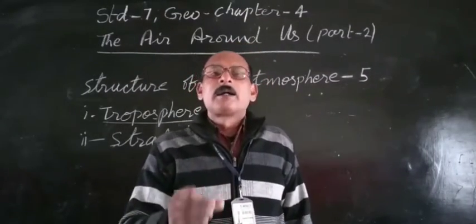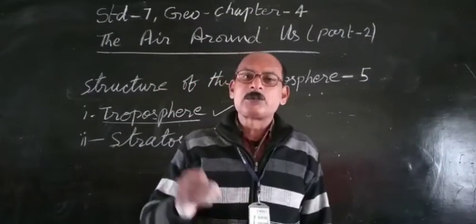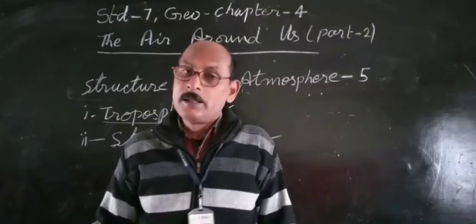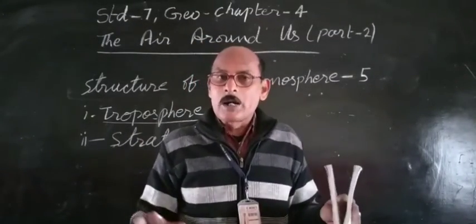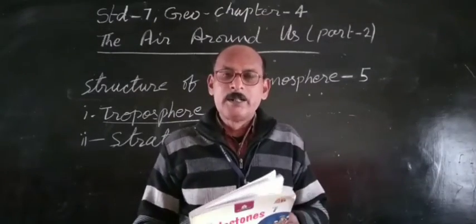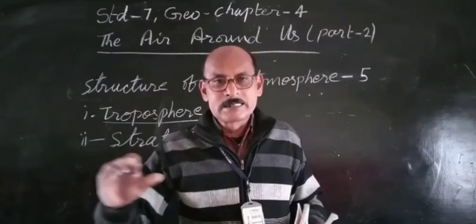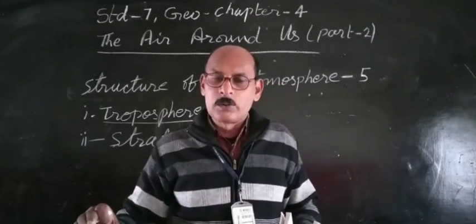Children, the clouds, dust particles and water vapors are all found in the troposphere, and the stratosphere is free from all this. There is no cloud. The atmosphere is very clean in the stratosphere. So planes fly in this layer. The plane flies in the stratosphere only.